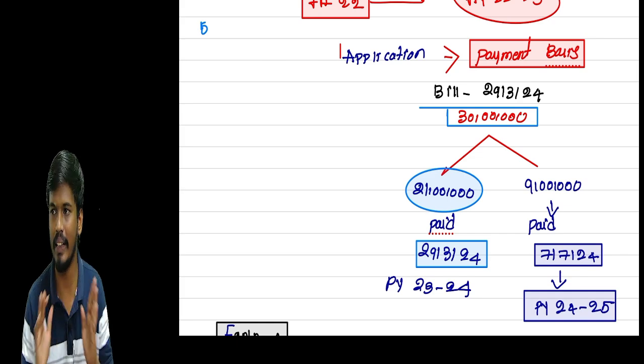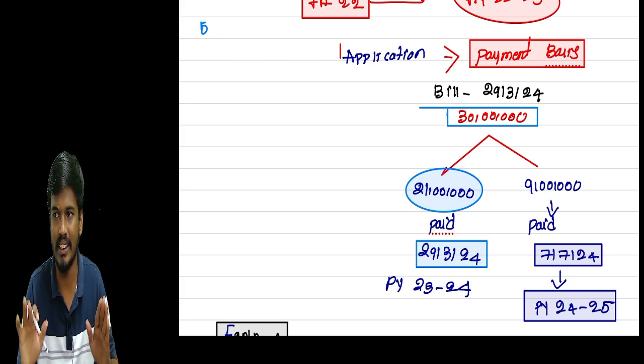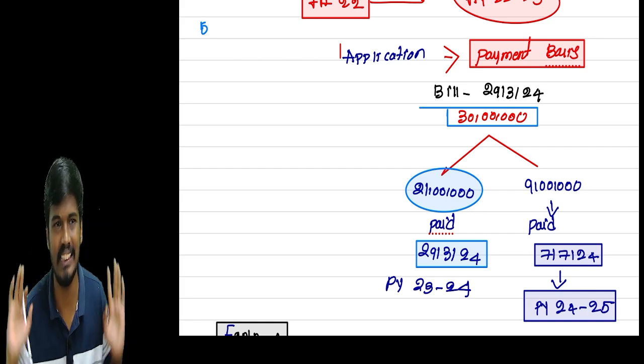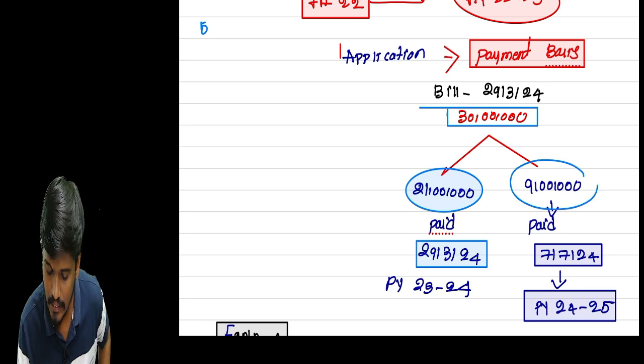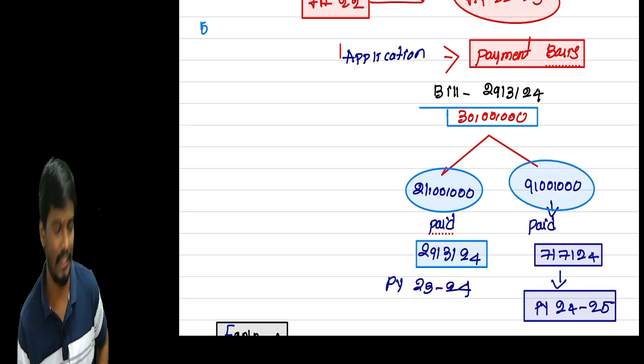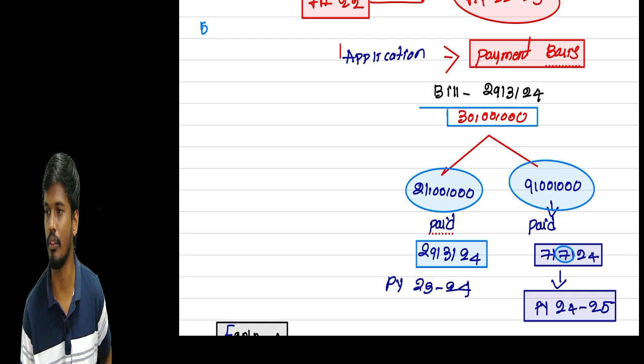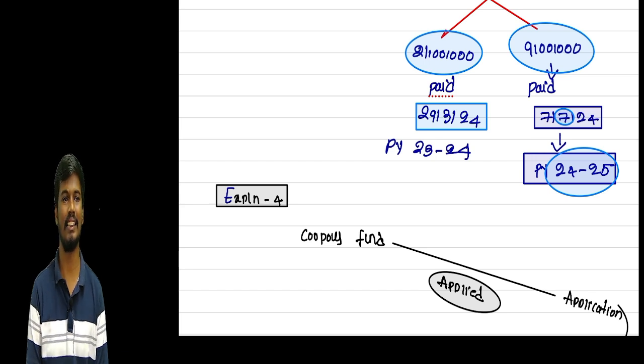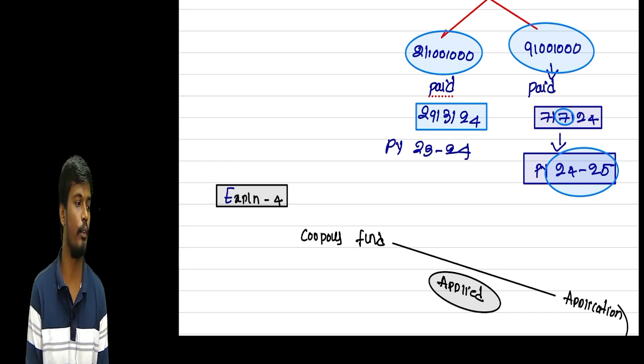Sir, what about the remaining 9 lakhs? It is not treated as application in the year of incurrence. Such amount is treated as application in the year of payment. Sir, 9 lakhs paid in August 2024, so that amount is treated as application in 2024-25. I hope that you were able to get my point, sir.